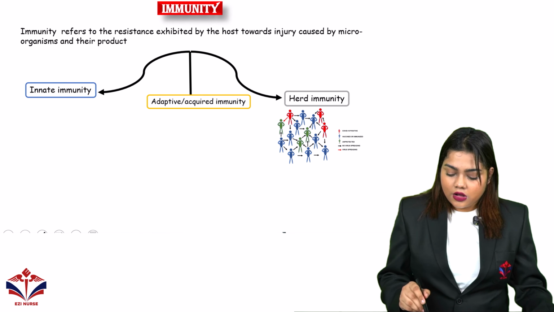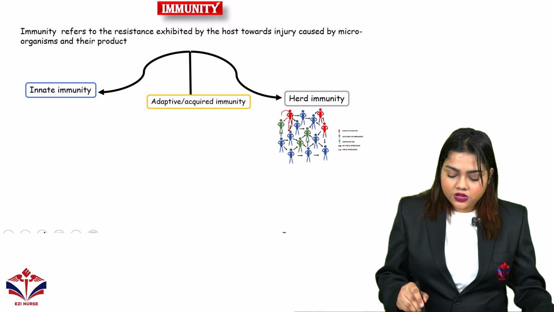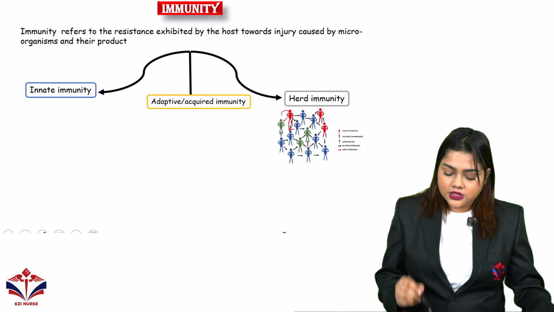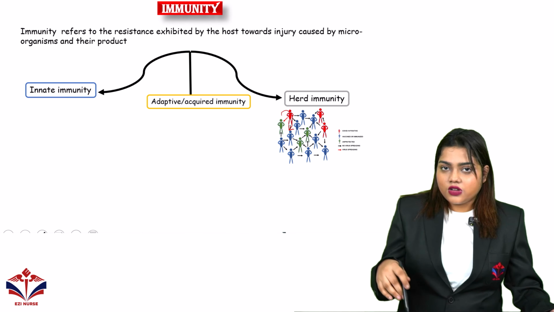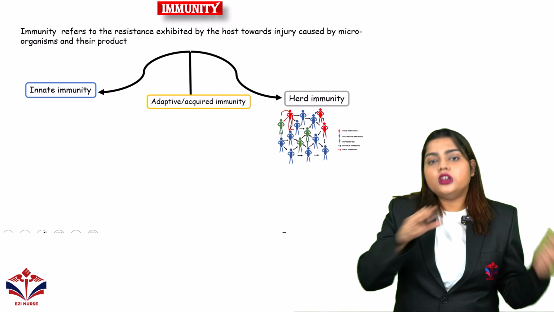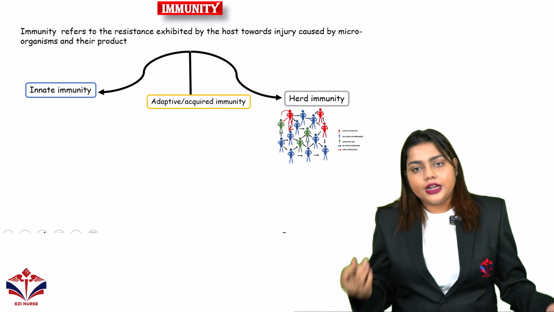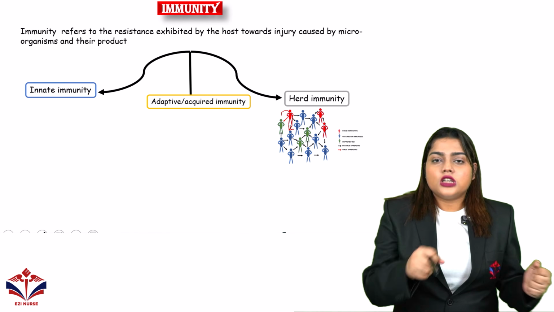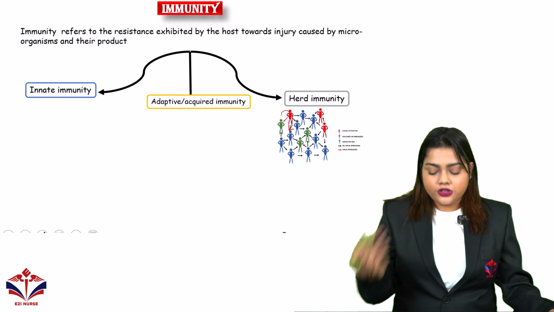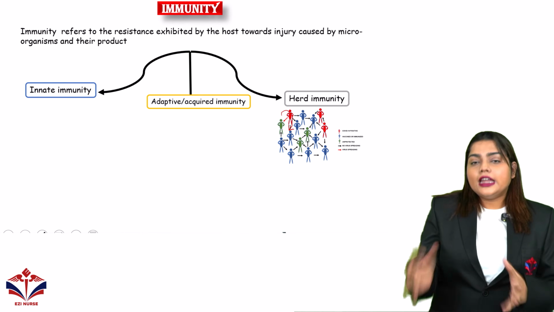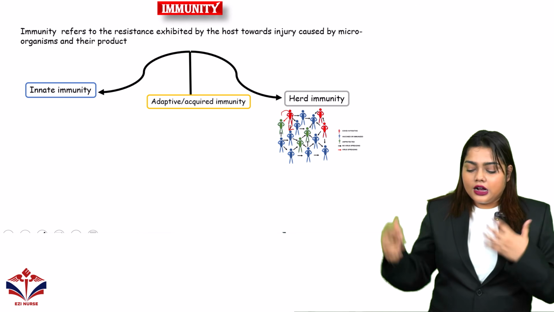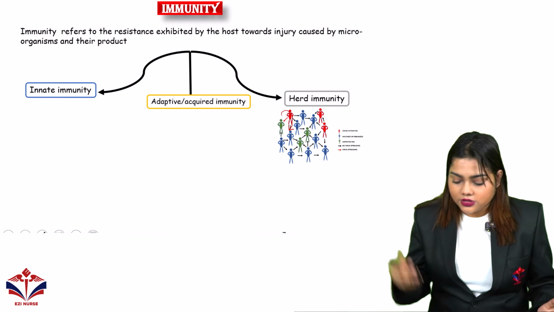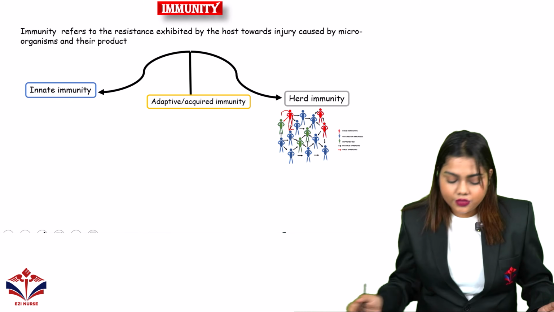So what happens now is that these people will not be able to transfer the microorganism to the blue people, and the green people are surrounded by the blue people. So there is no chance that the microorganism will be transferred to the green person. Anyhow, the green persons are not affected. So that is herd immunity.